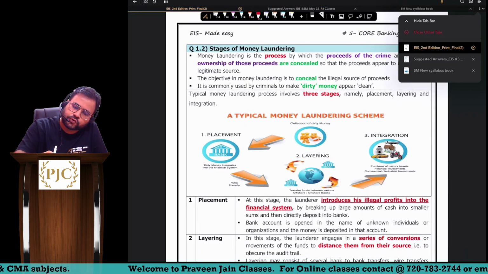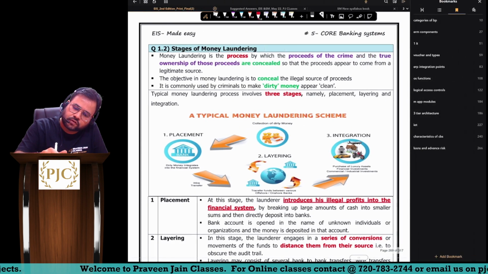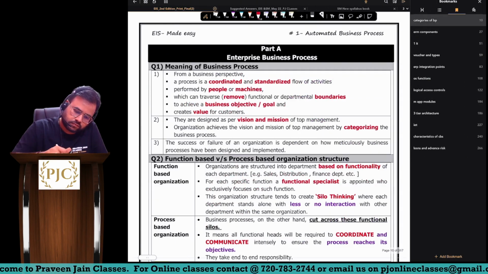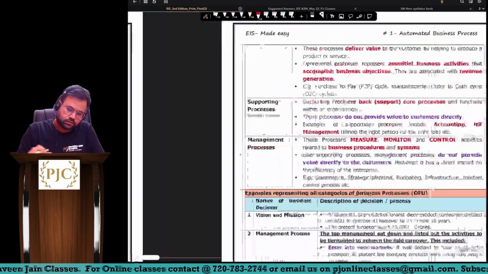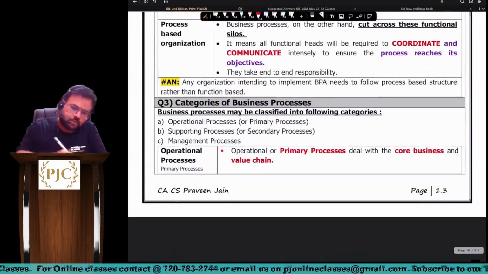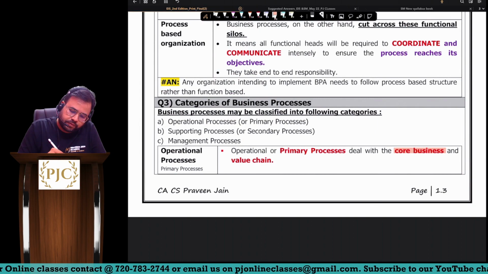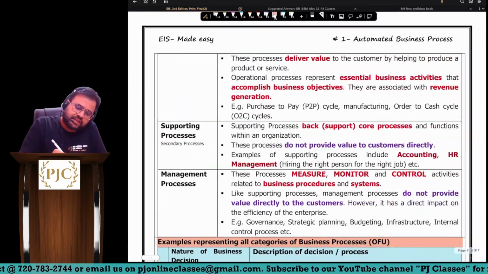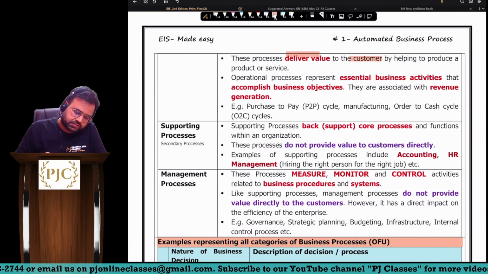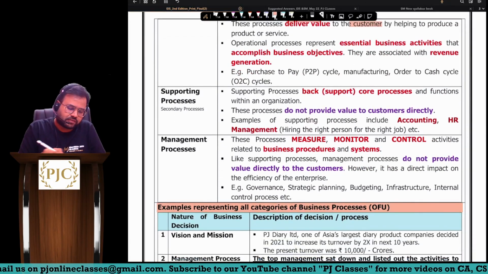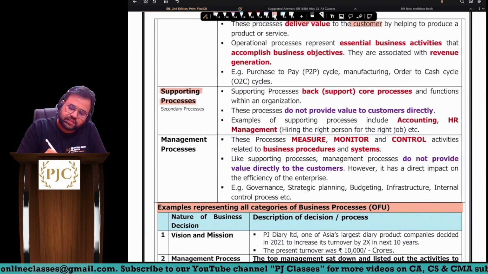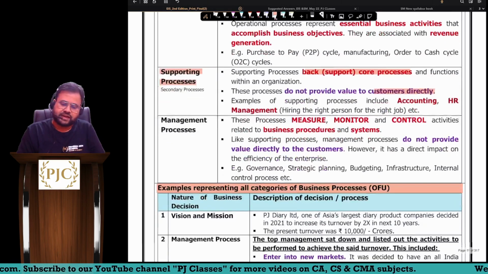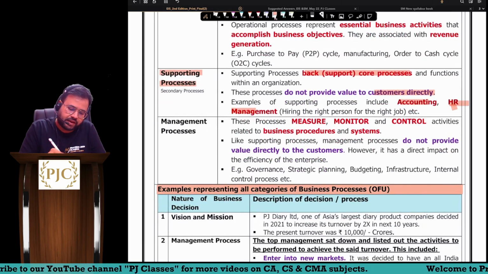So I will quickly show you this from the material also. You can see operational, these are the core business processes of the organization, also called primary processes. They are the ones delivering value to customers, like the purchase process, sales process, etc. Then you have supporting processes, which support your main process, so they do not provide value to customers directly, like HR, accounting, etc.